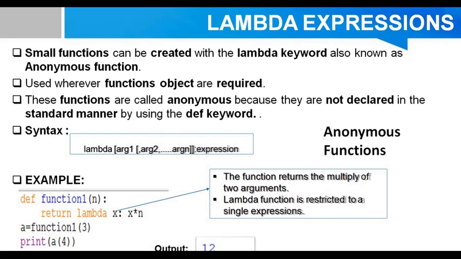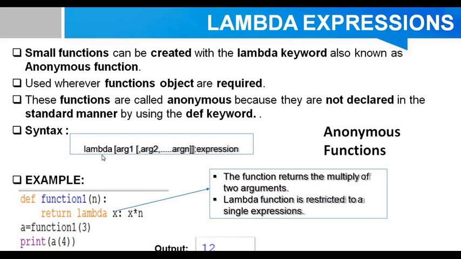The lambda functions can be used in the program like other user defined functions. In anonymous function definition, multiple arguments are allowed, but only one value can be returned. So the syntax is like lambda, then arguments, then expression.